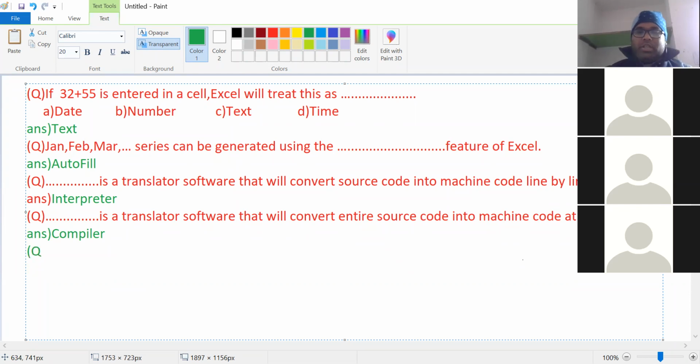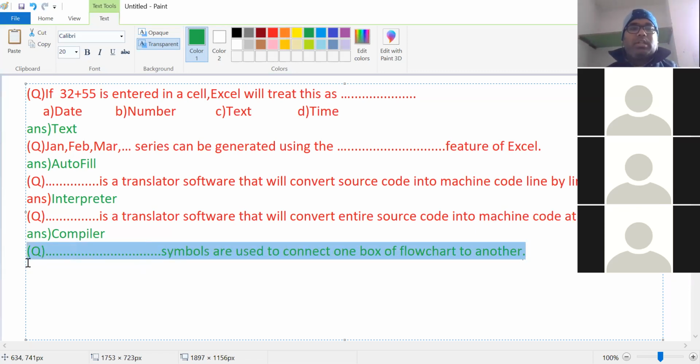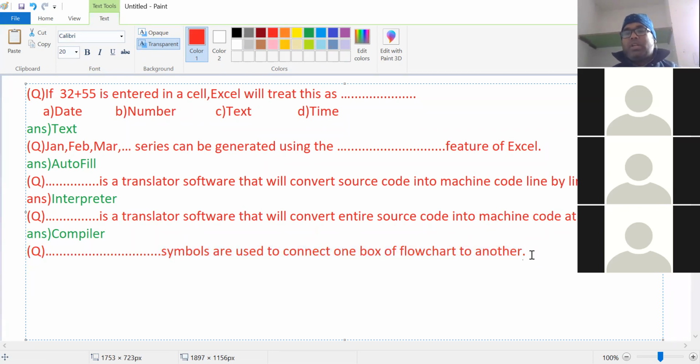The next question is, which symbols are used to connect one box of a flowchart to another box? Flow lines. So the answer is flow lines.